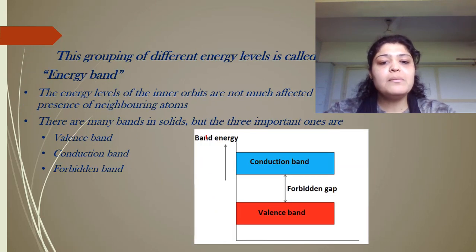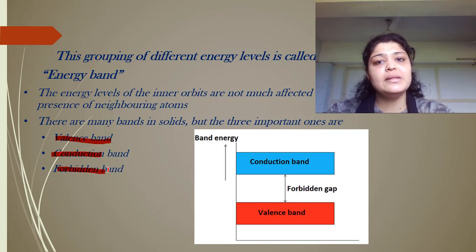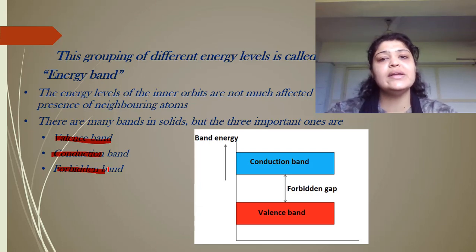So there are many bands in a solid, but we study only the three important ones. They are known as the valence band, the conduction band, and the forbidden band. You can say forbidden band, forbidden gap, or energy gap. Here I have represented the valence band, the first occupied or outermost occupied level. Then you have a forbidden gap in between, where electrons are never present. It is just a passage, a medium.